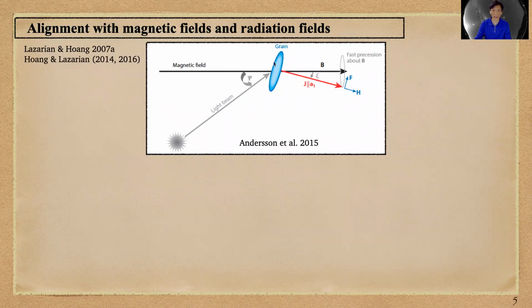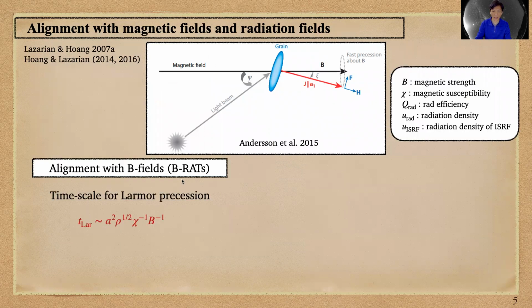If the grains align with the magnetic field, we call that the B-RAT. And the timescale of this alignment is characterized through the Larmor precession, which depends on the grain size, the magnetic susceptibility, and the magnetic field.